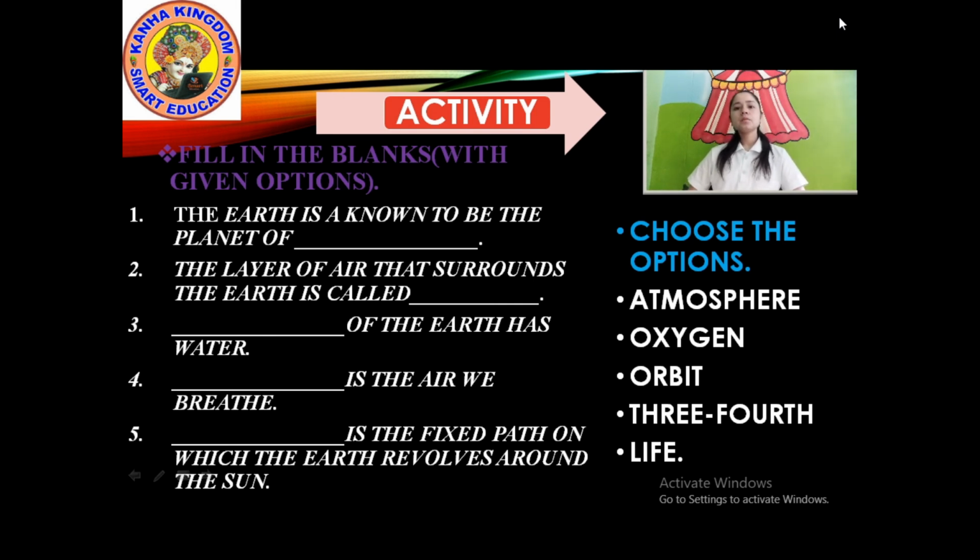The last one: dash is the fixed path on which the Earth revolves around the sun. I know you all know this answer, because I gave you an example also. One path, one way. I gave the example of a vehicle. The fixed path on which the Earth revolves around the sun is orbit. Very nice. The orbit is a fixed path on which the Earth revolves around the sun.